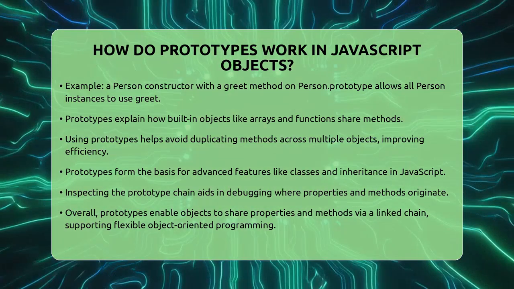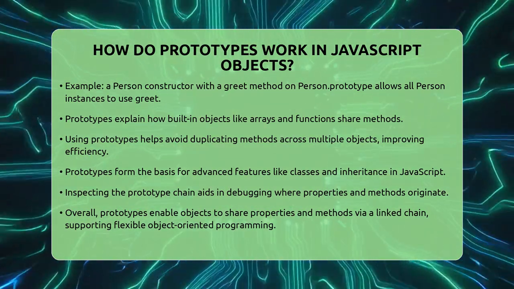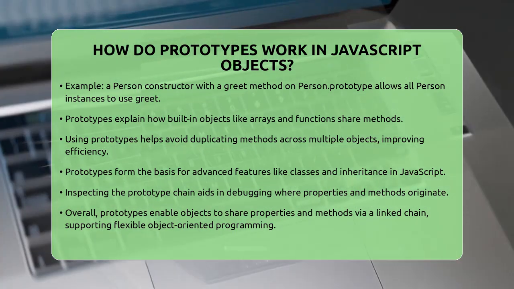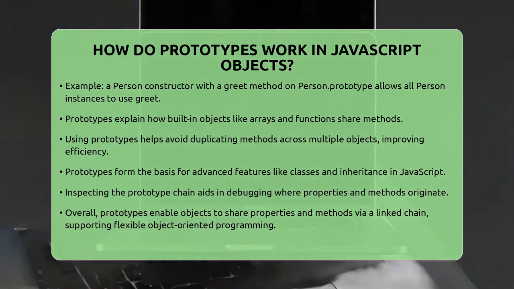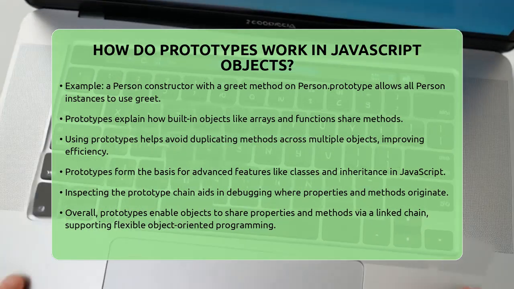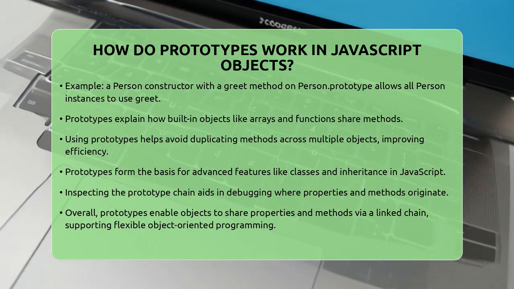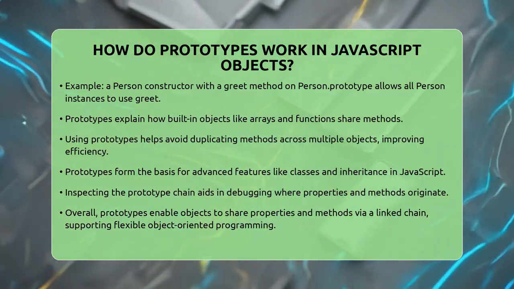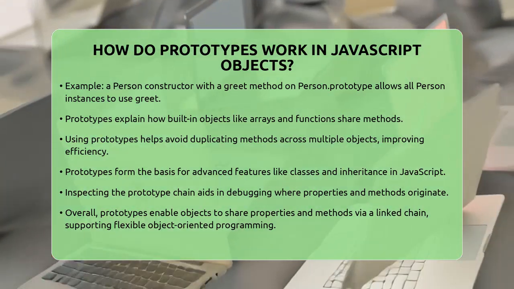It also makes debugging easier because you can inspect the prototype chain to see where properties and methods are coming from. In short, prototypes are the core mechanism that allows objects to share properties and methods through a linked chain of objects, making JavaScript a flexible and powerful language for object-oriented programming.